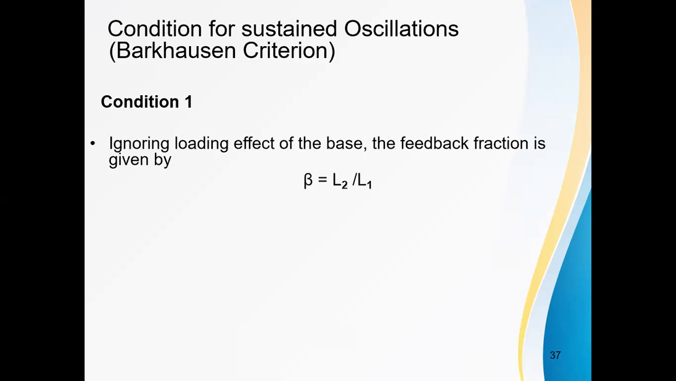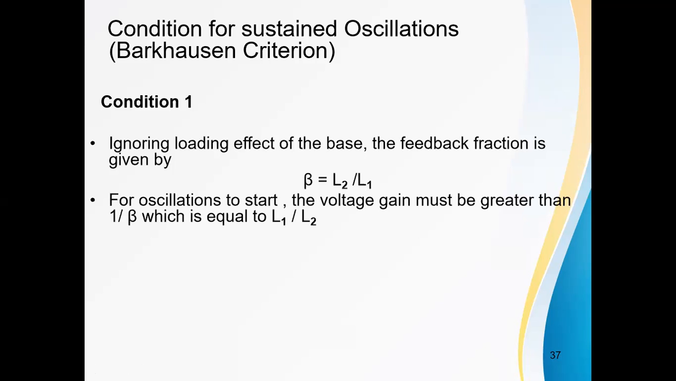Generally, what is the feedback fraction? Beta equals feedback over output, VF by V out, where VF is XL2 and V out is XL1 plus XL2. So this equals the ratio of L2 by L1. The feedback fraction in this Hartley oscillator is L2 by L1.